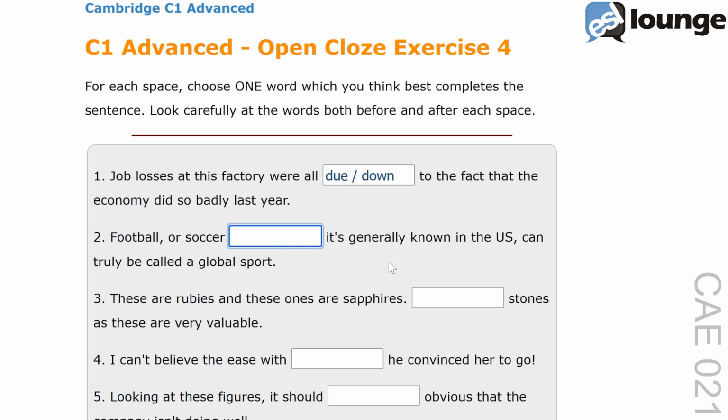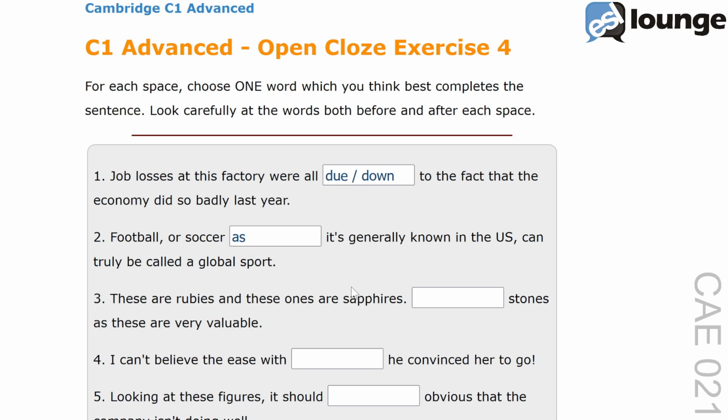Moving on to question number 2. Football, or soccer as it's generally known in the US, can truly be called a global sport. The correct answer is as. The phrase known as is used to indicate a name or term that something is referred to by. For example, she is known as a brilliant scientist. This phrase helps to distinguish the different terminology used in the US and other countries.